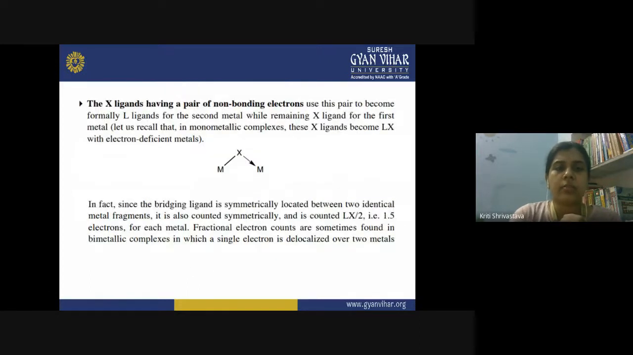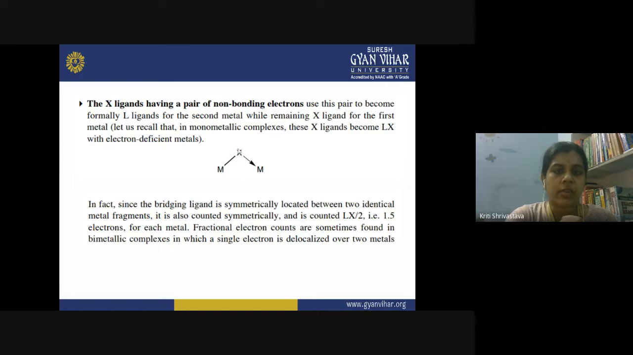So the second category is the X ligand having a pair of non-bonding electrons. So they use this pair. What pair? That non-bonding electron pair, which you generally call a lone pair of electrons. So they use this pair of electrons to become formally L ligands for the second metal, while the remaining X ligand is for the first metal.